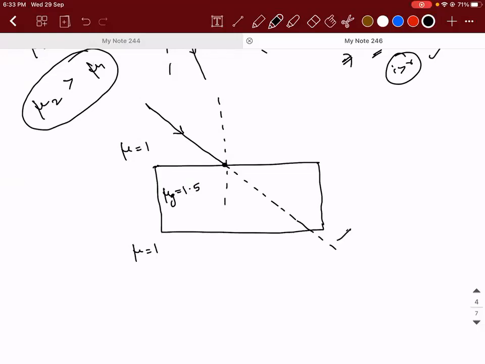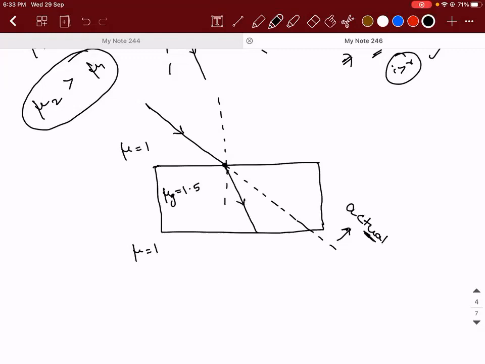What is this path called between the two? It's called the actual path. So between these two, it will go. Accepted.